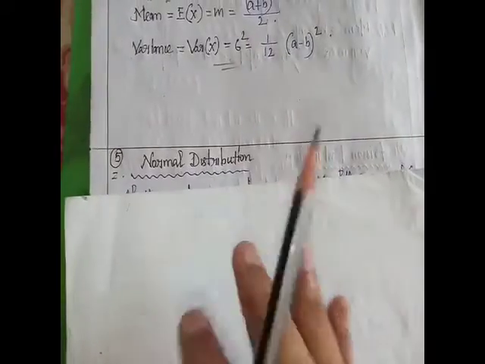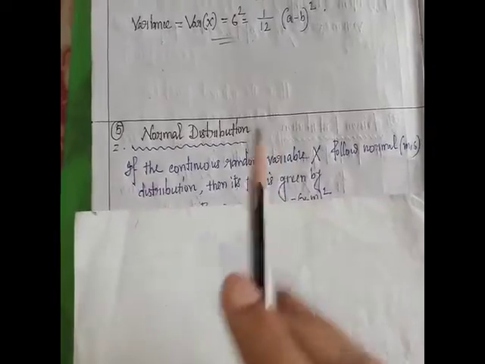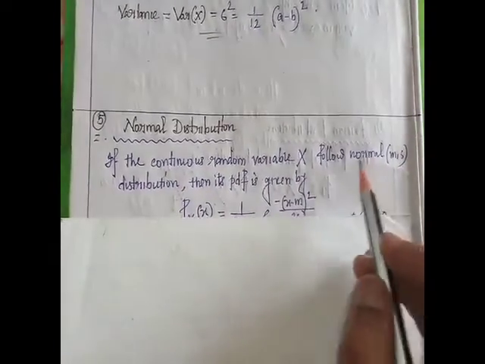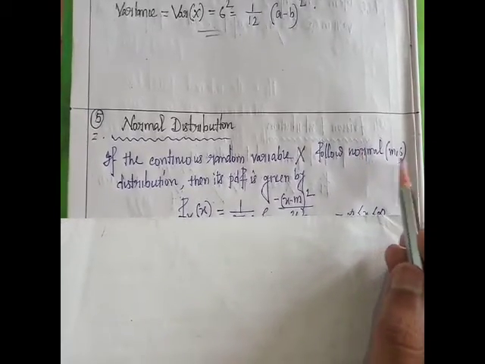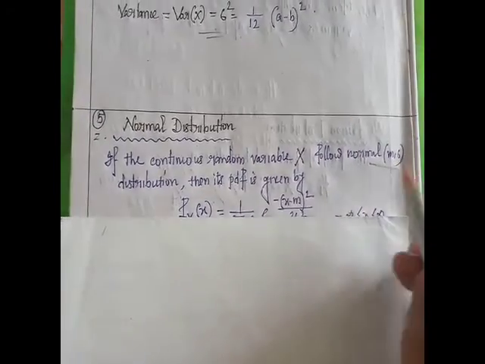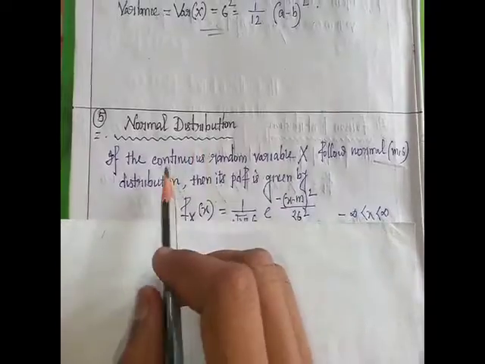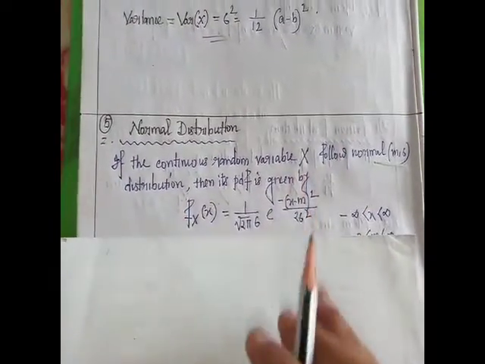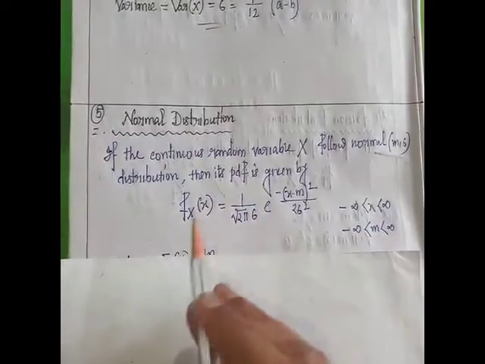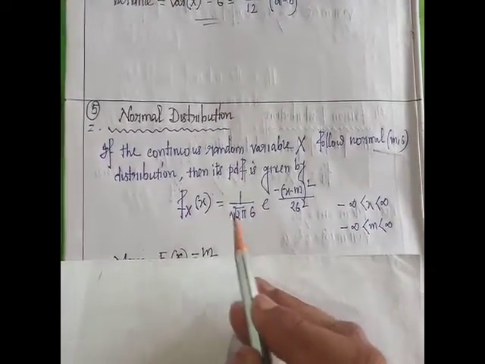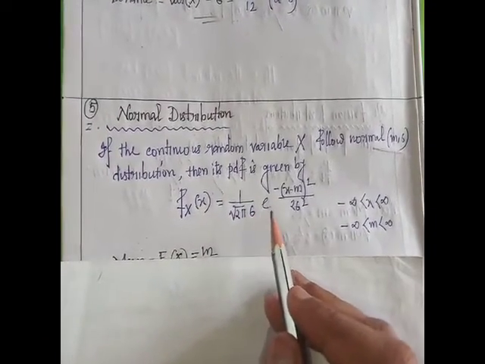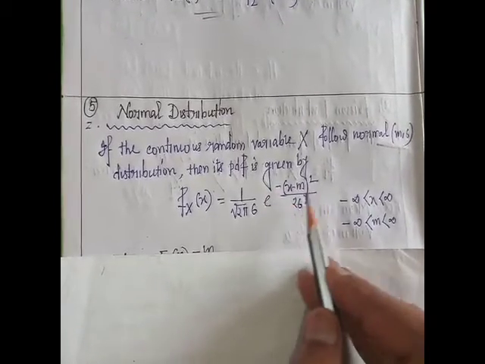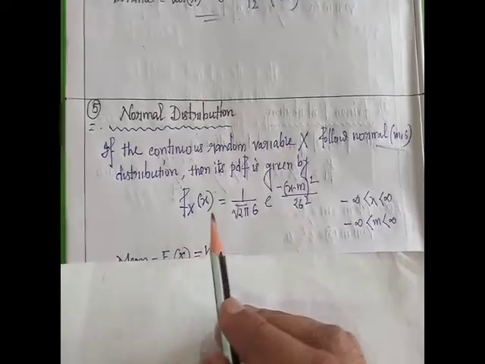Next one is normal distributions. If X follows a normal distribution with parameters m and sigma, both are parameters. Then the PDF, the probability density function, is given by f(x) = 1 by root over 2 pi sigma times e to the power minus (x minus m) whole square by 2 sigma square. This is the PDF of normal distribution.